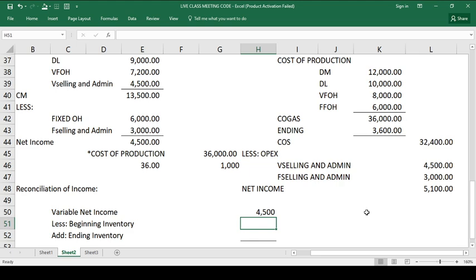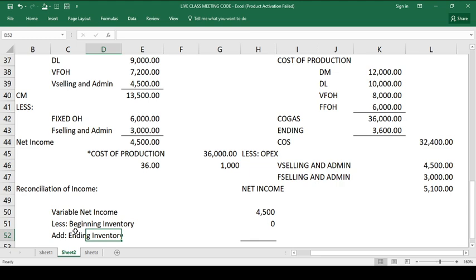Considering that the beginning inventory is 0, yung kailangan mo na lang malaman, magkano yung ending inventory pertaining to fixed factory overhead lang. Okay, para ma-compute yan, this will be our computation.